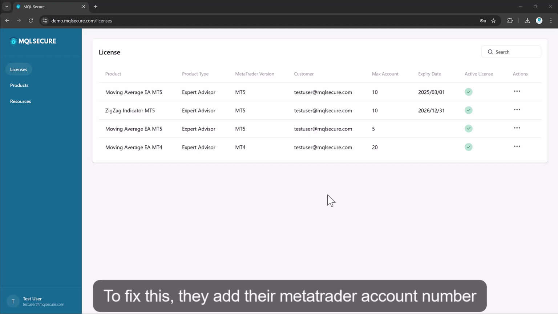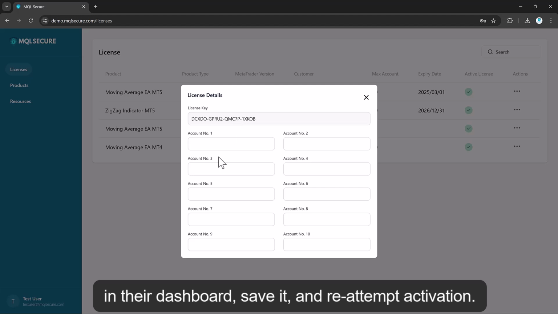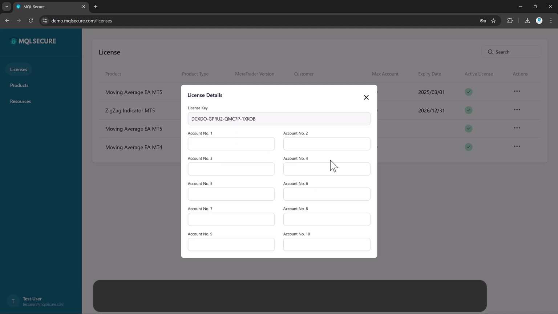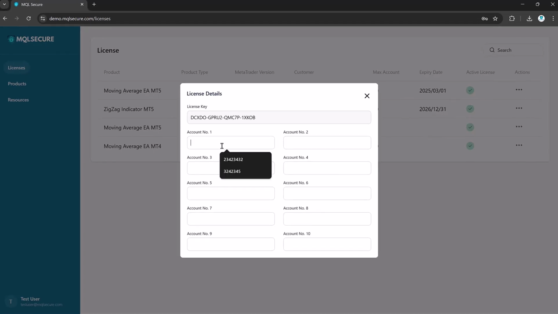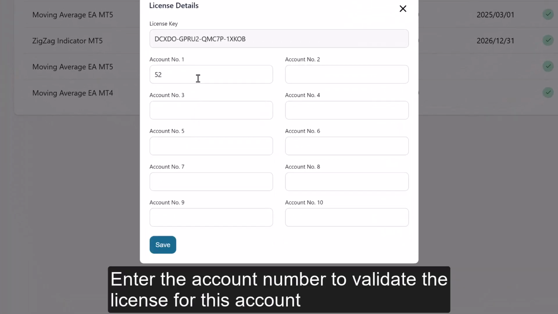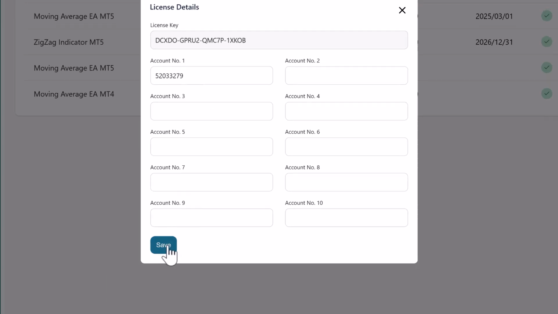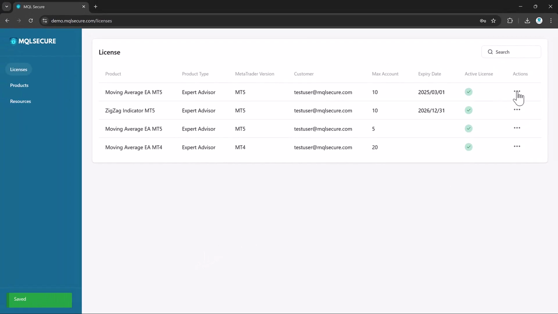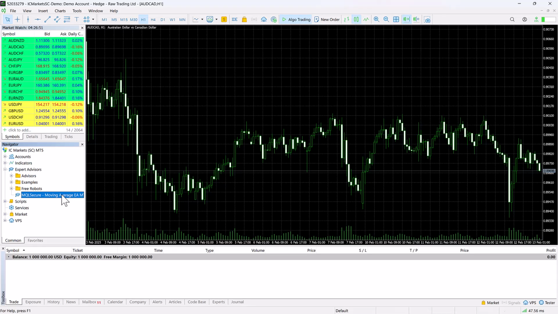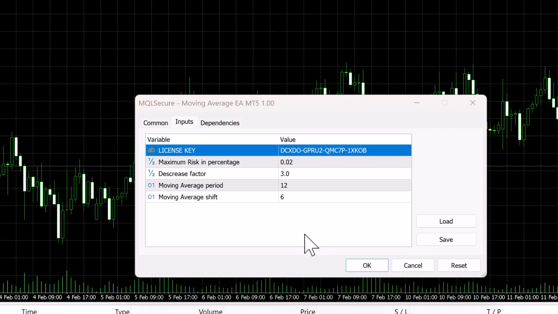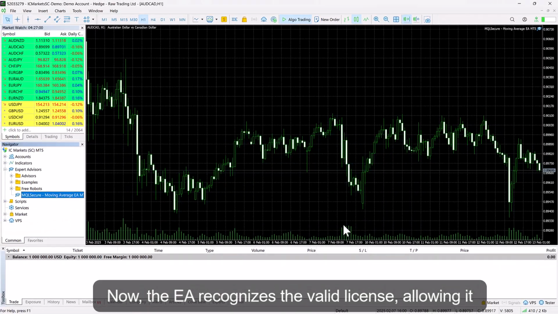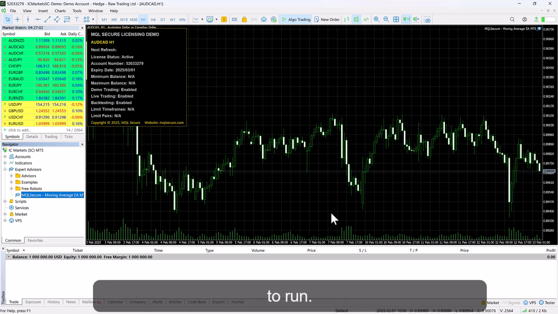To fix this, they add their MetaTrader account number in their dashboard, save it, and re-attempt activation. Now, the EA recognizes the valid license, allowing it to run.